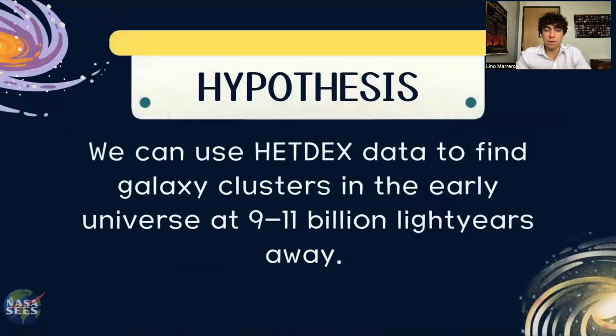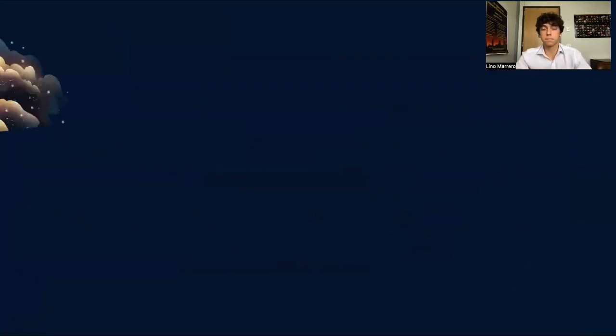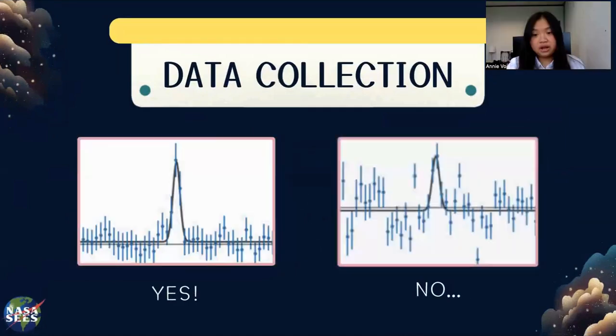All right, and now into our hypothesis, which is that we can use HETDEX data to find galaxy clusters in the early universe at 9 to 11 billion light years away. But for a galaxy to classify as a real source, we need to look at data.